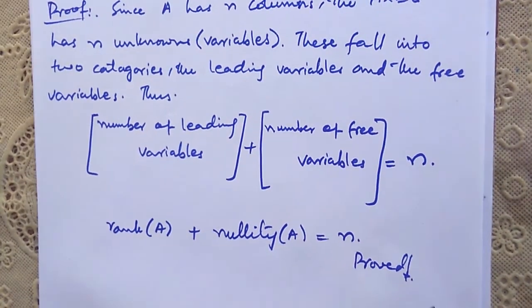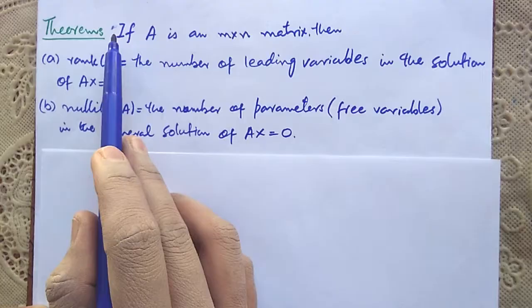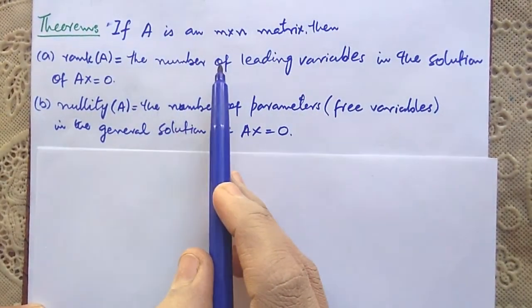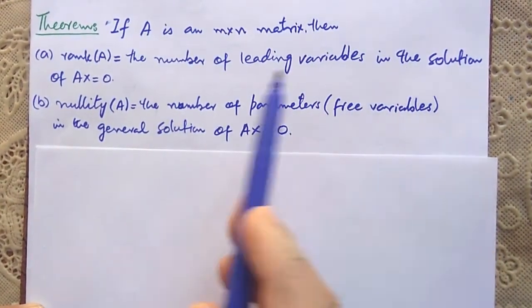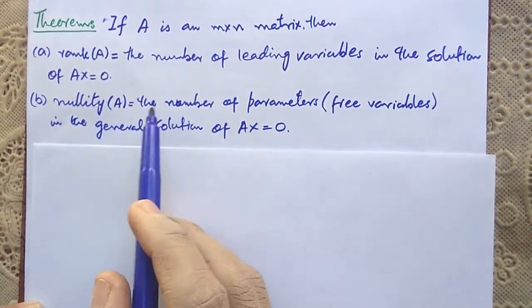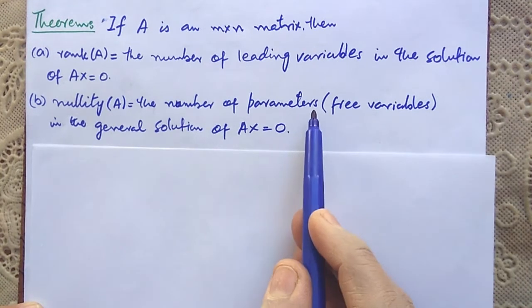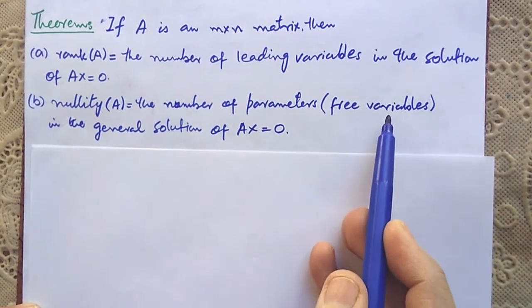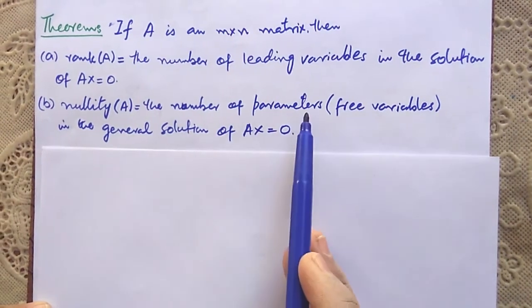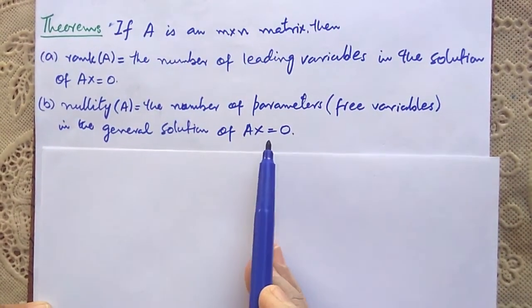Now you can define rank and nullity in another way. If A is an m by n matrix, then rank of A is equal to the number of leading variables in the solution of the homogeneous system Ax is equal to 0, and nullity of A is equal to the number of parameters or free variables. Free variables are also called parameters. So nullity is equal to the number of parameters in the general solution of Ax is equal to 0.